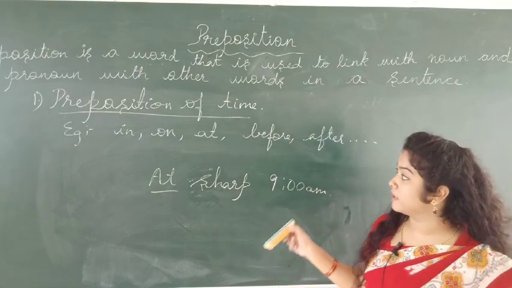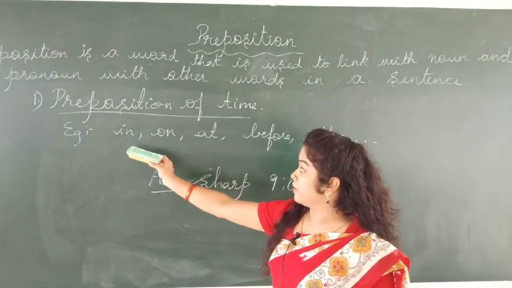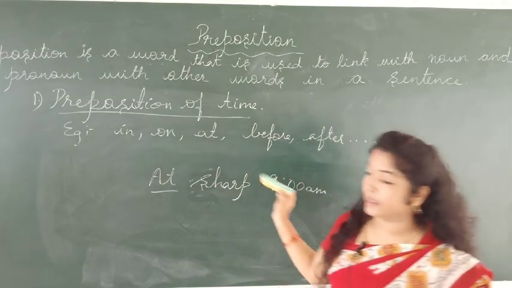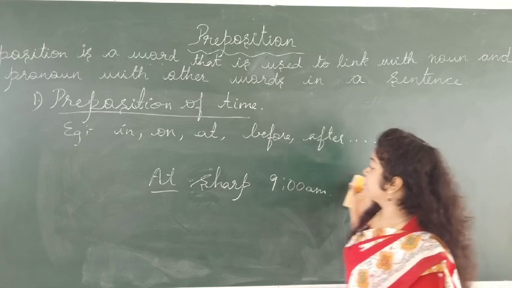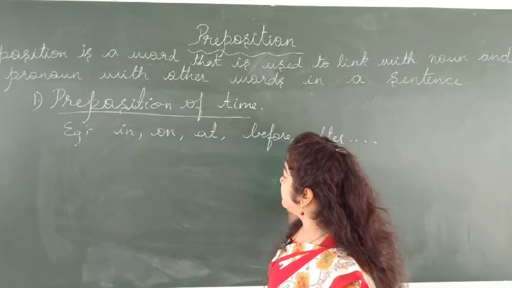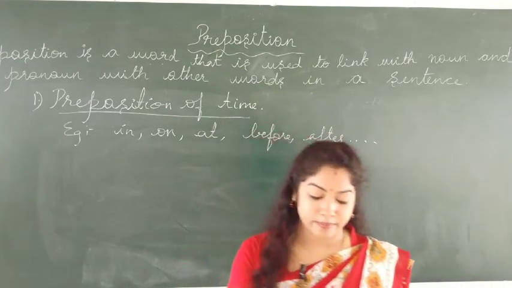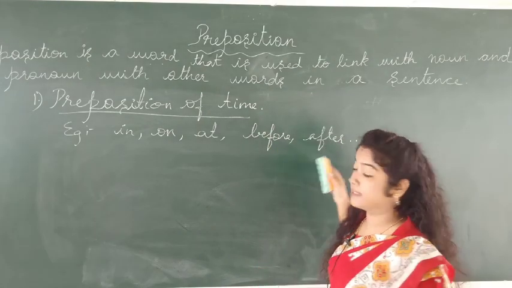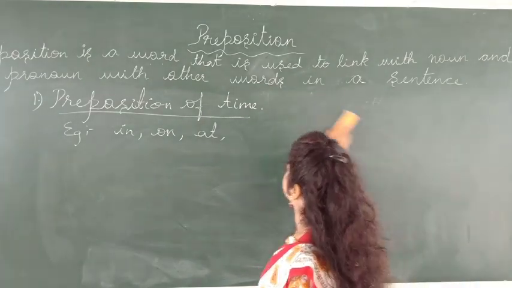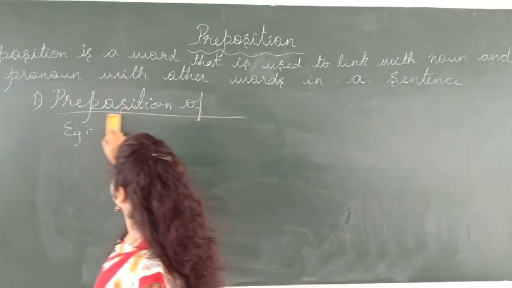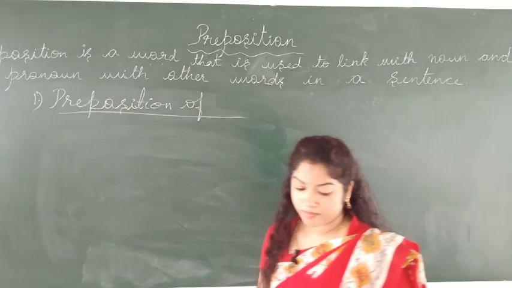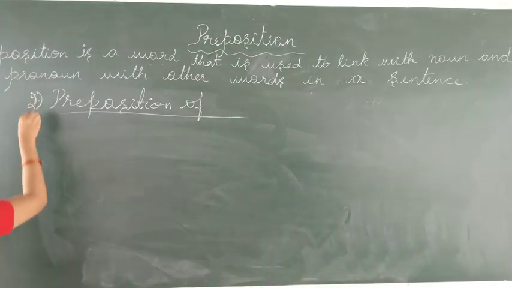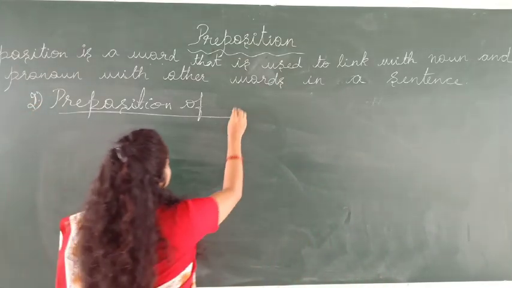I have mentioned here only 3 examples, with the prepositions in, on and also at. So the second type of preposition is preposition of place.